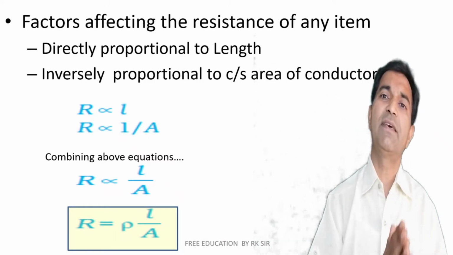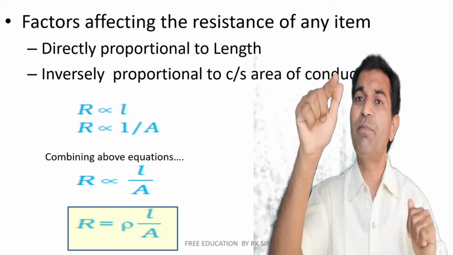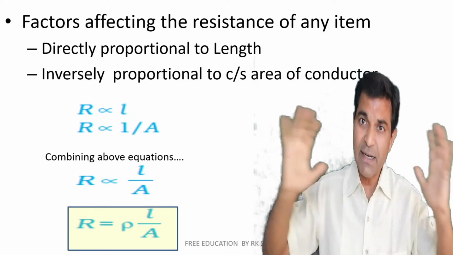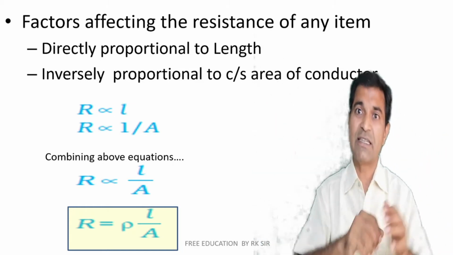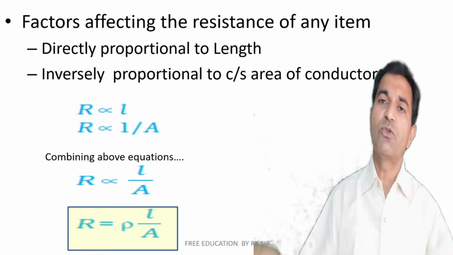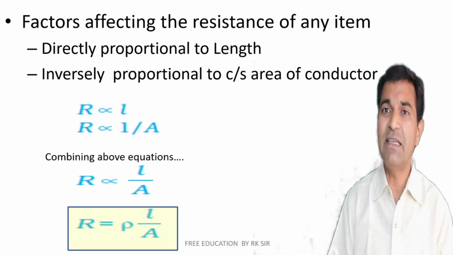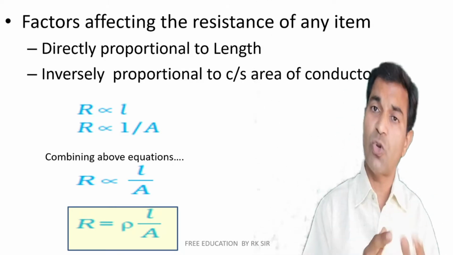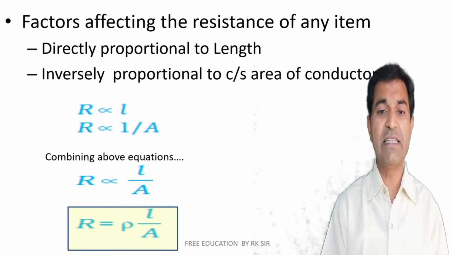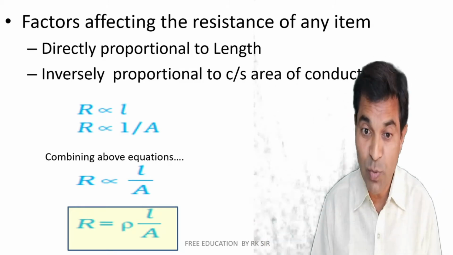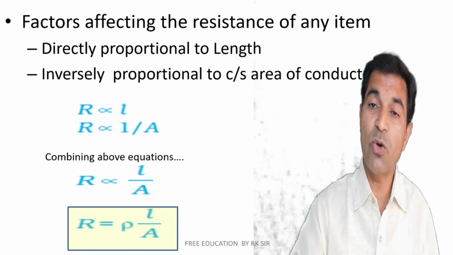In other words, we may say that resistance is directly proportional to length but inversely proportional to area, because the greater the area, the lower the resistance. Water or current will be able to pass through it very easily. To summarize, resistance is directly proportional to length and inversely proportional to cross-sectional area. So to remove the proportionality, we may say R is equal to rho L by A. Now a new word, rho. What does rho stand for?